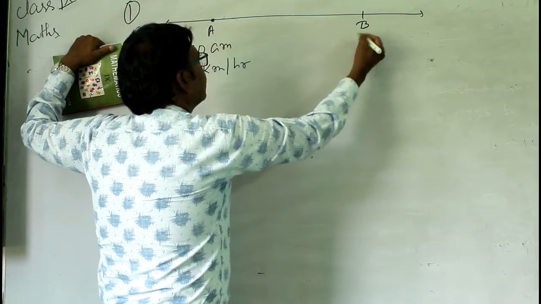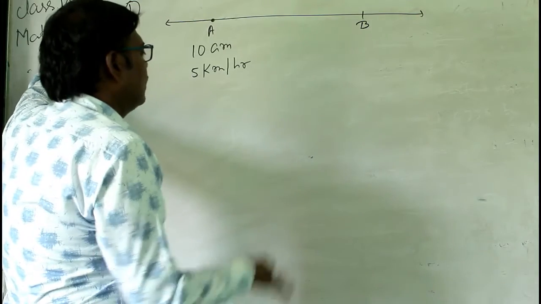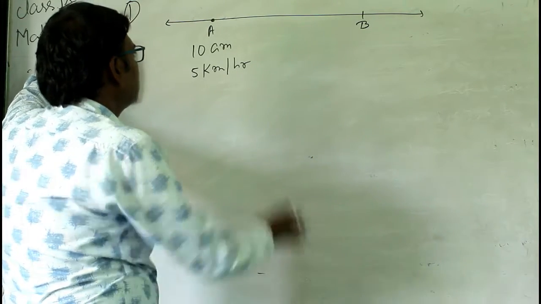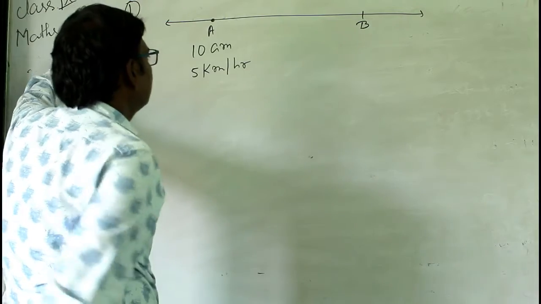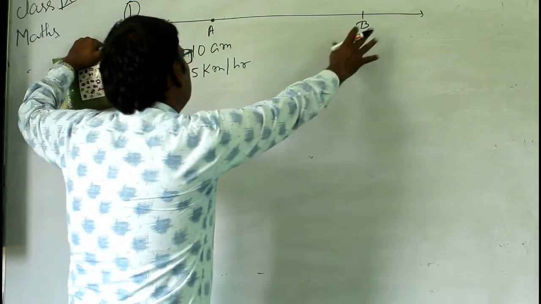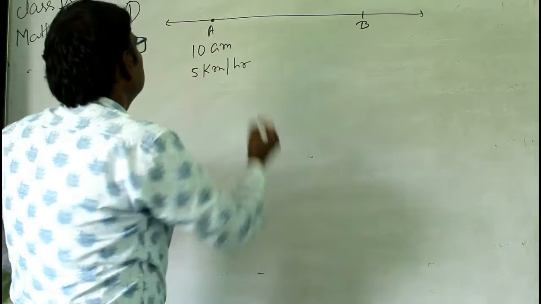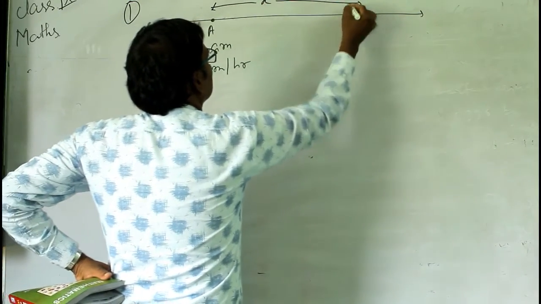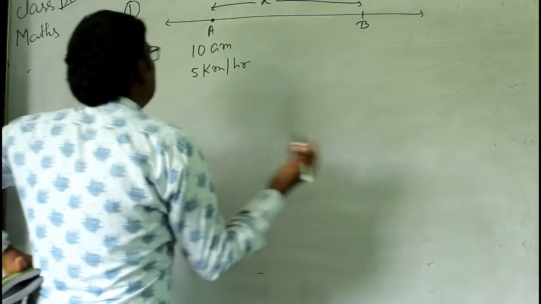This person reaches some point B after some time, we don't know the time, and that is what we have to find. He is walking at 5 km per hour, and after some time he will reach point B, some distance here. Suppose the distance is x and the time taken is y.